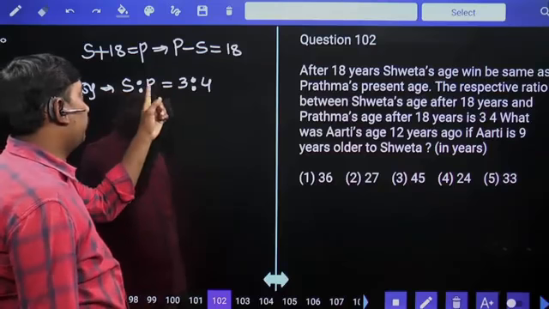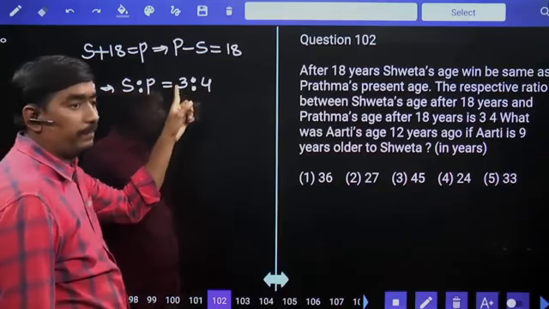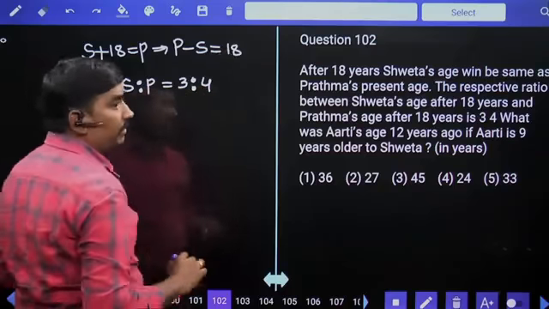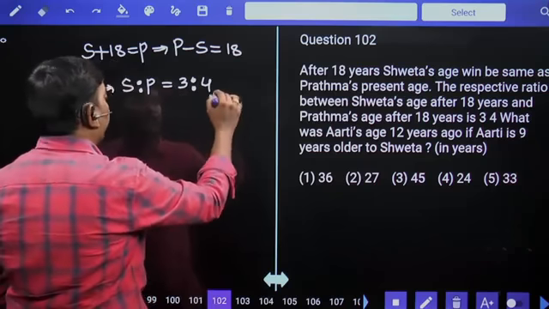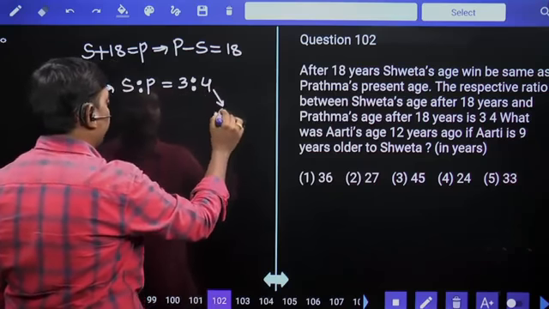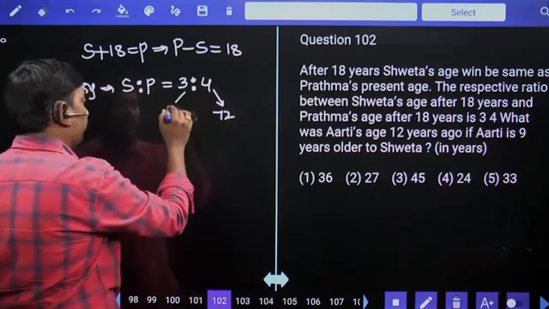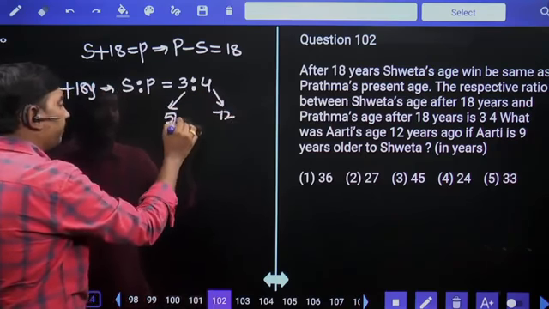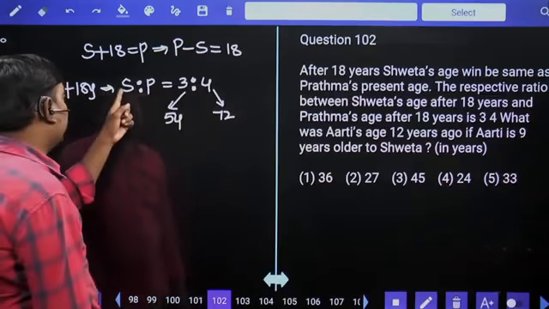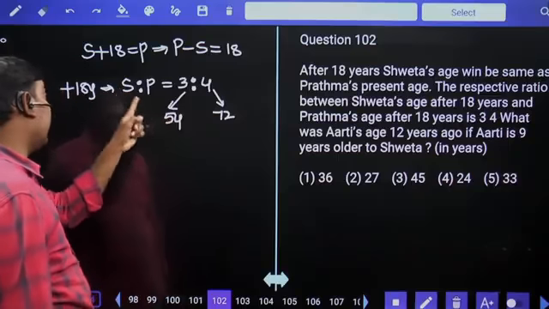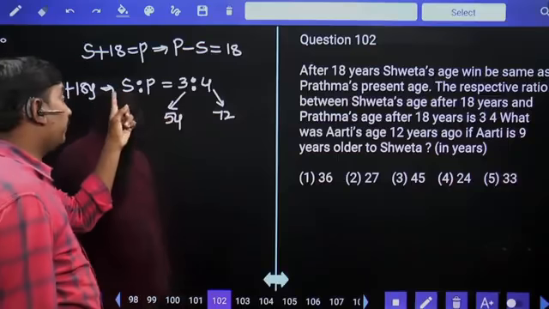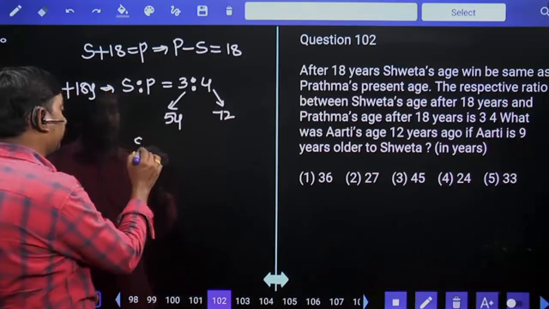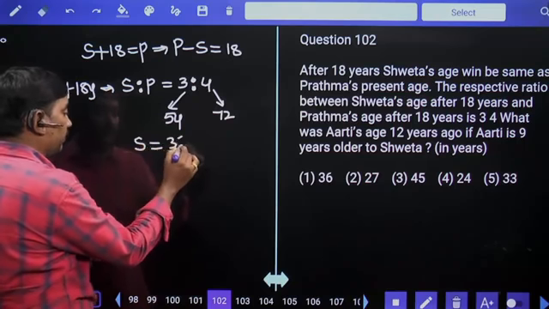Sweta is 3 parts and Pratima is 4 parts. The difference is 1 part, and we know that 1 part value is 18 years. So 4 parts is 4 times 18, which is 72, and 3 parts is 3 times 18, which is 54. Sweta's age after 18 years is 54, so present Sweta is 36.